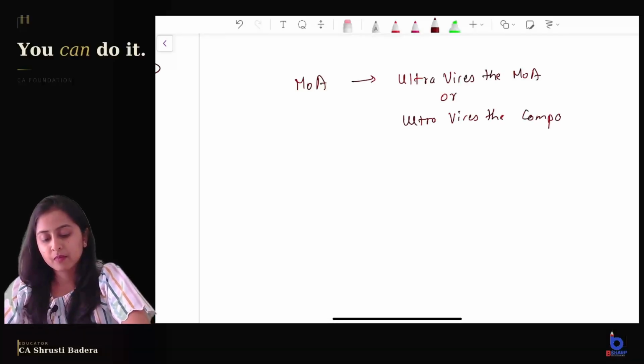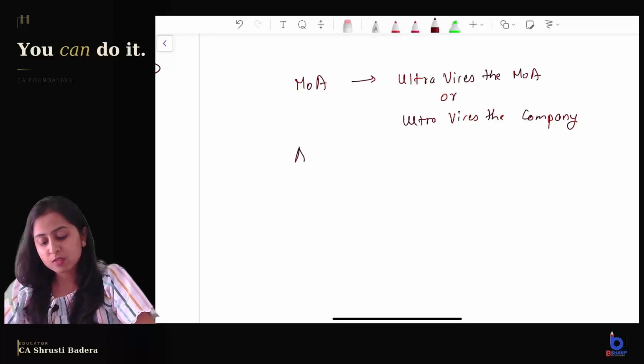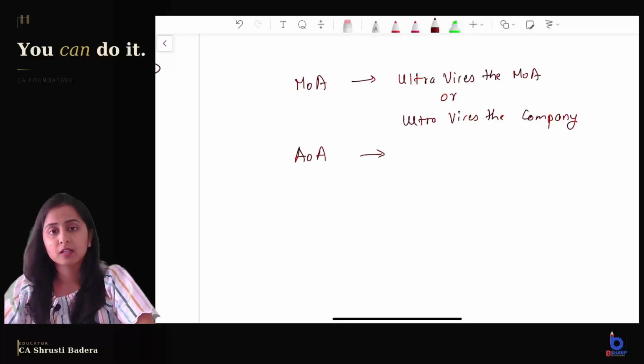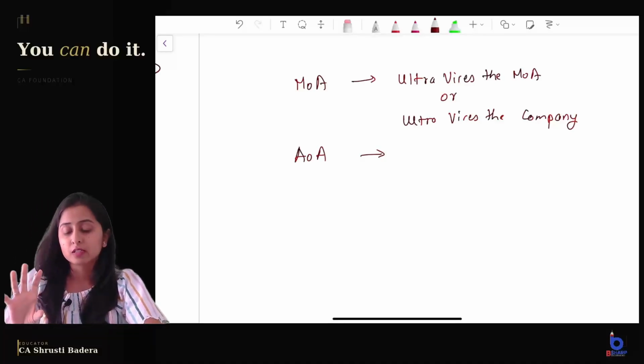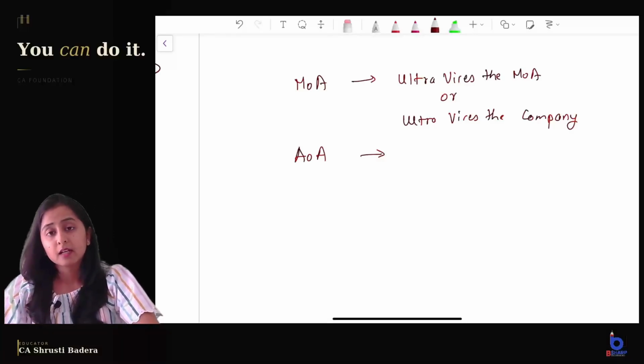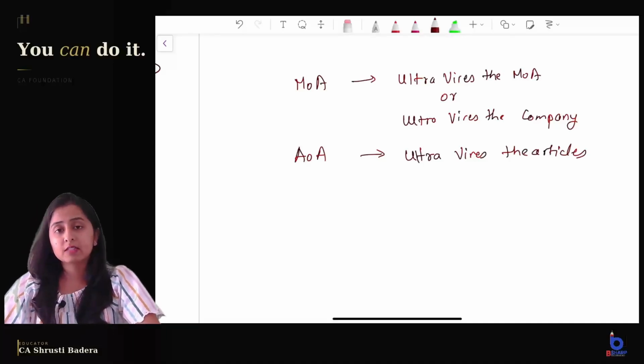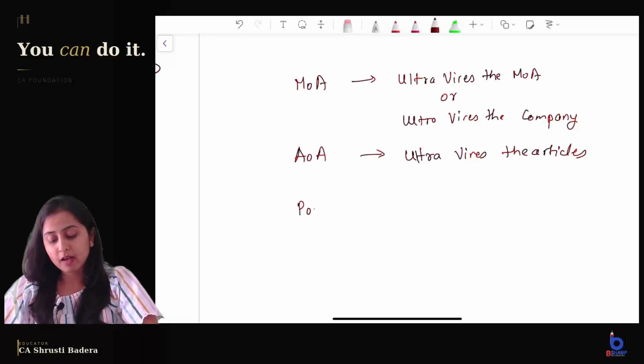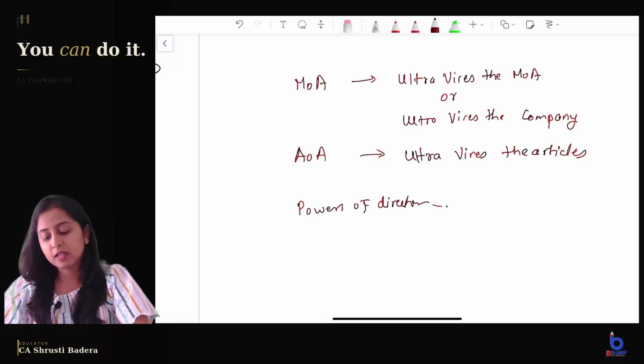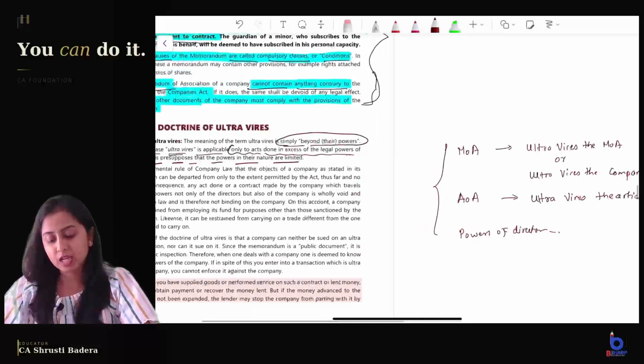If something is done which is outside the articles of association, which do not specify the power to do this act, but the company does it, that is called ultra vires the articles, right? And if directors have done something which is outside the power of directors, then that is ultra vires the powers of directors, right? So there can be these three kinds of transactions which can be ultra vires.